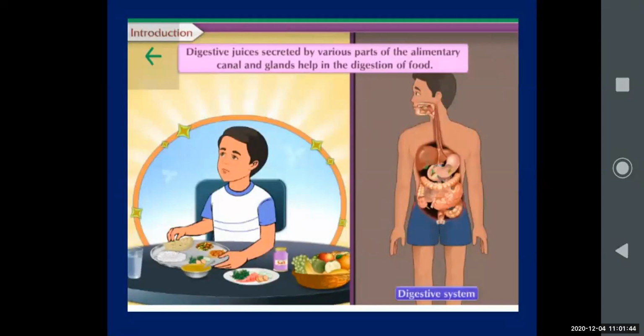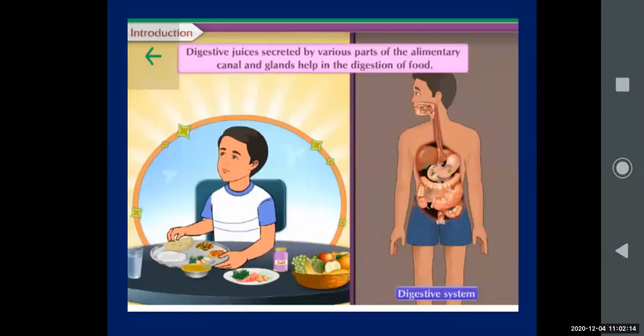So different digestive juices secreted by various parts of the alimentary canal and glands help in the digestion of food. This question can be asked: how does the food get digested, or how is the digestion of food done in our body? What you can say for that is: digestive juices secreted by various parts of the alimentary canal and glands help in the digestion of food.